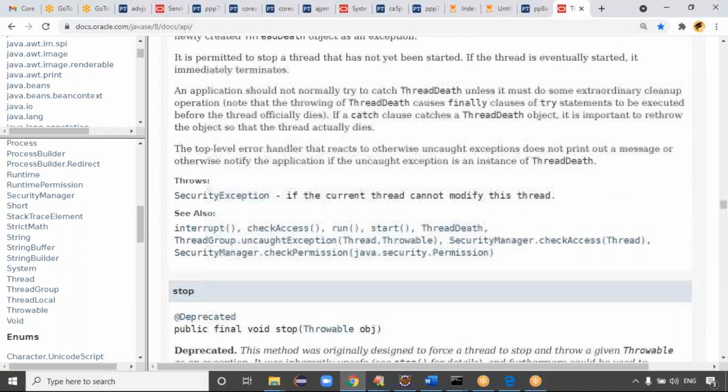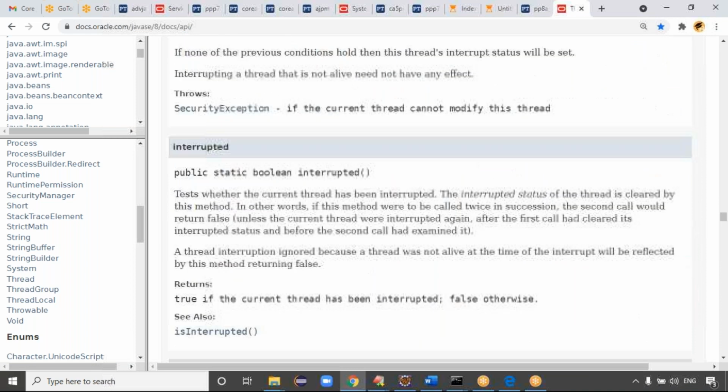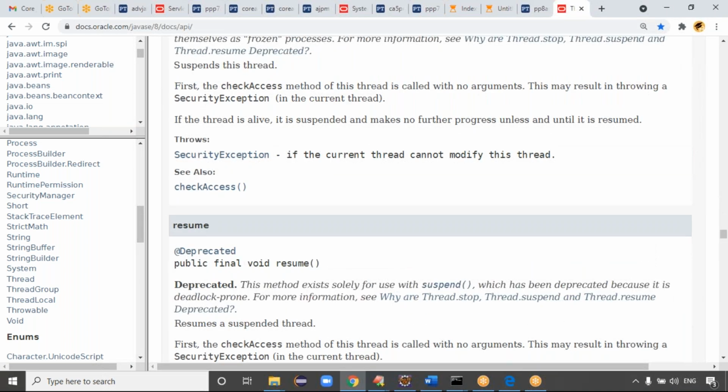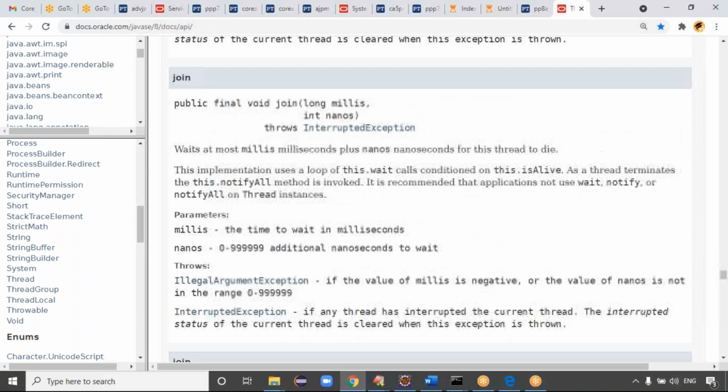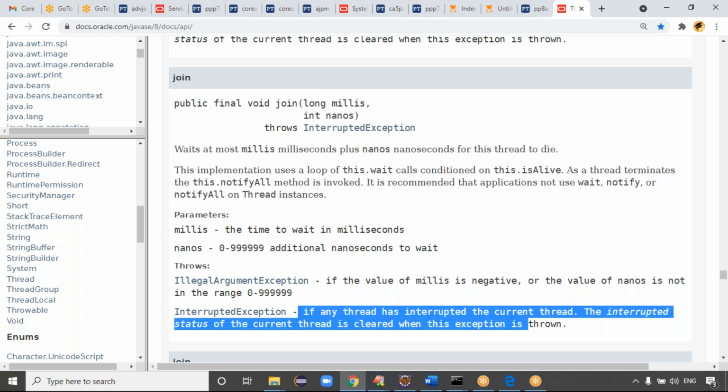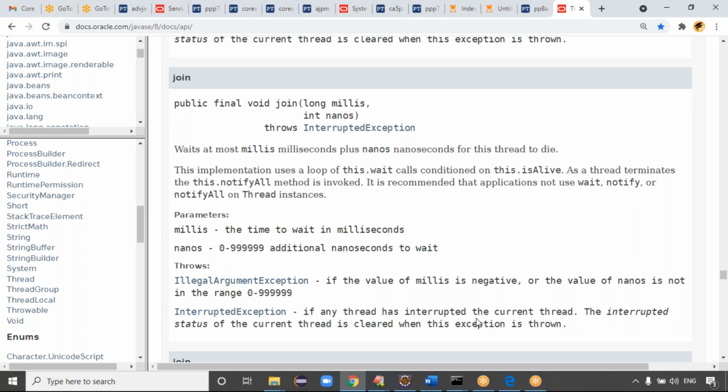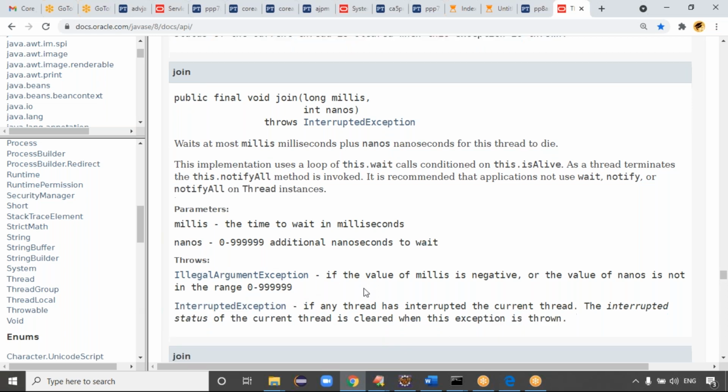Yes, previously we covered that point. If you want, let me check that point. While discussing the sleep method or wait method, even join also I said the same thing, guys. If any thread interrupts the current thread, the interrupted state of the current thread will be cleared. That state will be cleared when this exception is thrown, the interrupted exception. Guys, is it clear now?